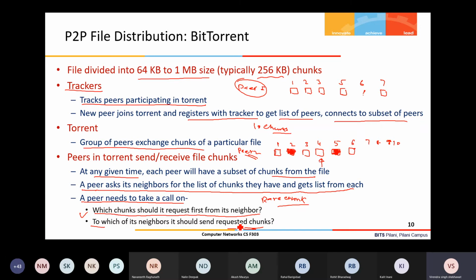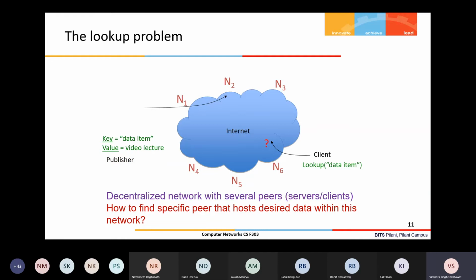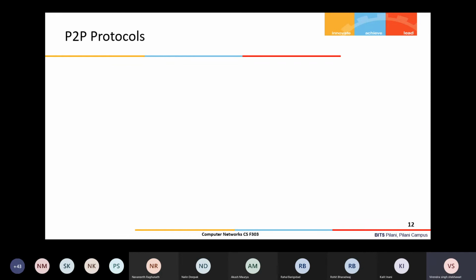If only a few peers are contributing by uploading the files to others, and other peers are just enjoying the download only, then the network is not going to work. So this is one example of file distribution. Now we will see the next topic; this slide I'm just skipping right now.